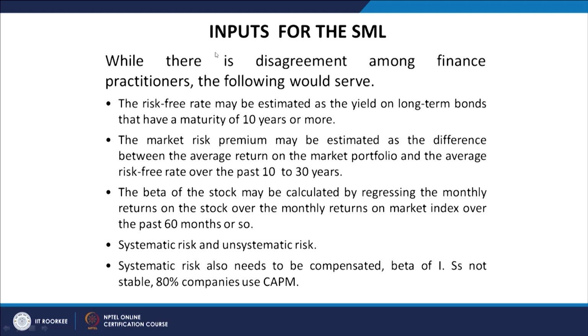There are some limitations in the CAPM also. For example, the beta of the individual companies does not remain the same over a number of years, which can be one important reason. Even sometimes the unsystematic risk is not completely possible to reduce by simply diversification. So, we need some premium for unsystematic risk also.